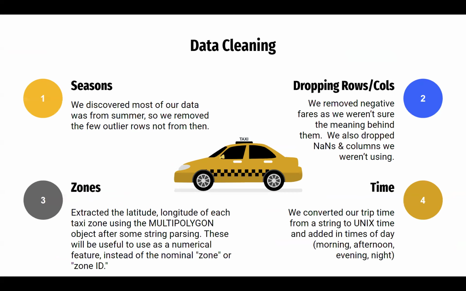Next, please. So we first went through data cleaning with four steps. The first was we found that most of the data was in the summer, so we removed the non-summer rows. Then we dropped rows that had negative fare values, as well as columns that were either redundant or not going to be relevant towards predicting fare. Third, we took the zones and extracted their latitudes and longitudes to create new latitude and longitude variables. And fourth and final, we took our trip time string, converted it to Unix time, and also added indicators for morning, afternoon, evening, or night, depending on when the trip was.